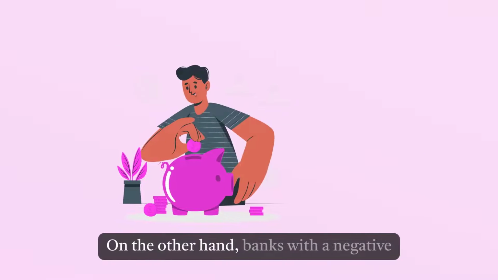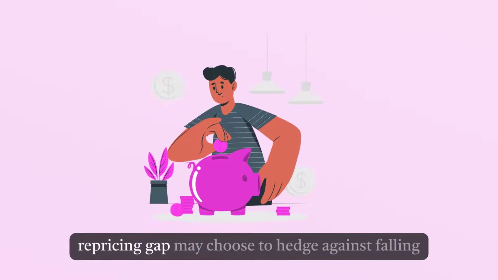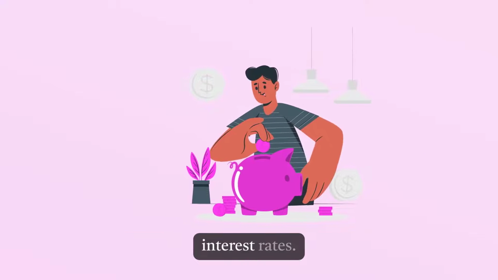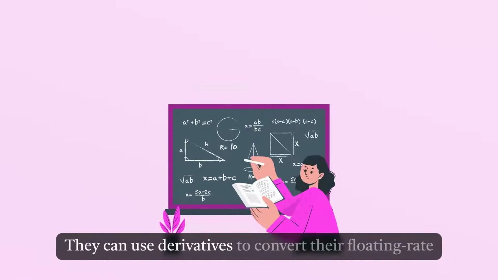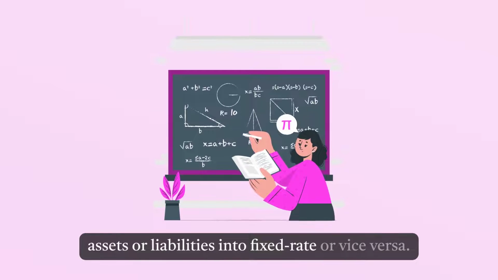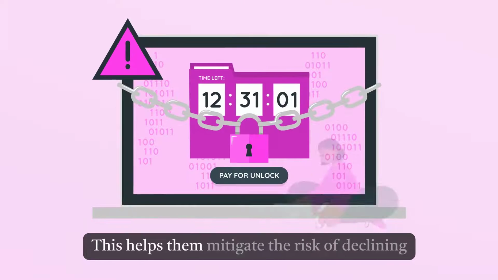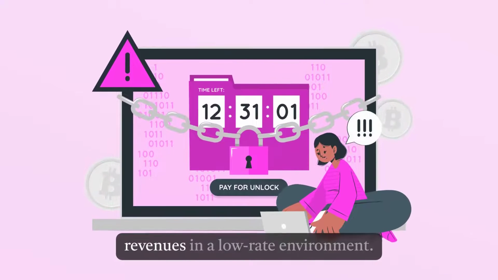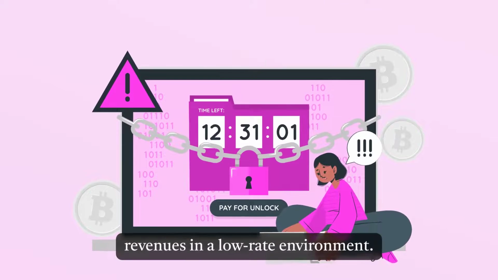On the other hand, banks with a negative repricing gap may choose to hedge against falling interest rates. They can use derivatives to convert their floating rate assets or liabilities into fixed rate, or vice versa. This helps them mitigate the risk of declining revenues in a low-rate environment.